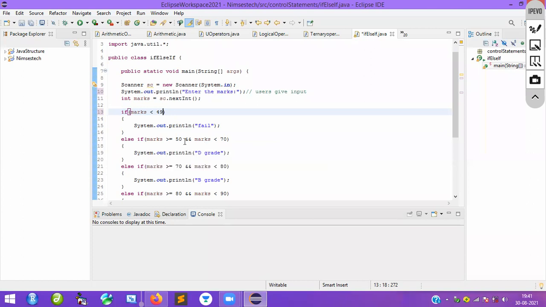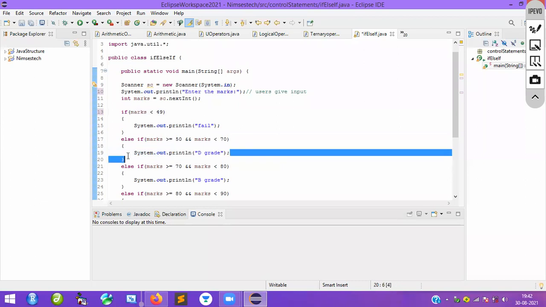Again, and okay, marks should be less than 70. Both the conditions must be satisfied. This condition has to be satisfied as well as this condition has to be satisfied. Then only we will get the Boolean result, yes or no. According to that result, it will print this statement.